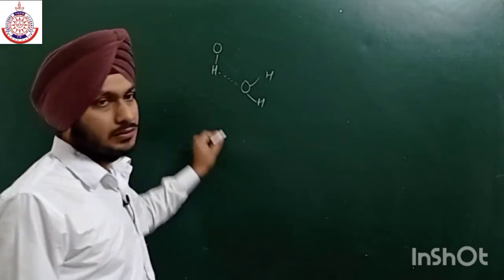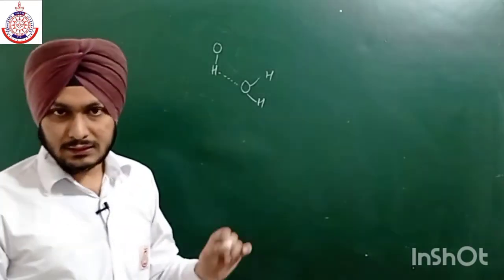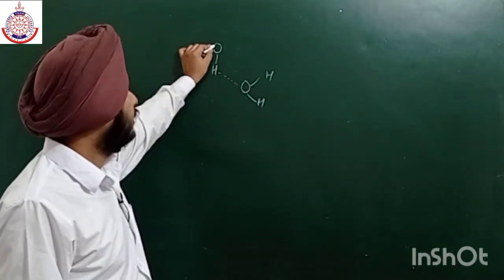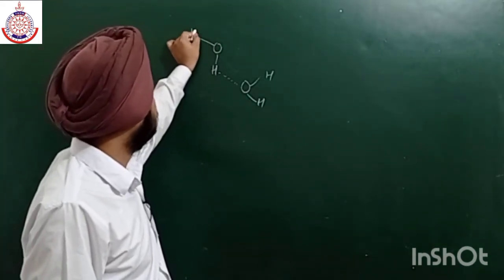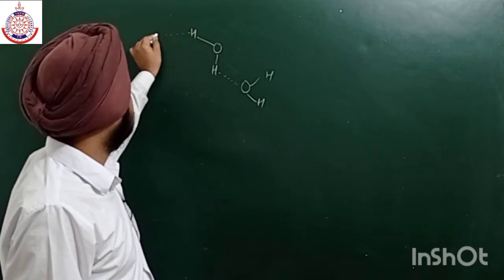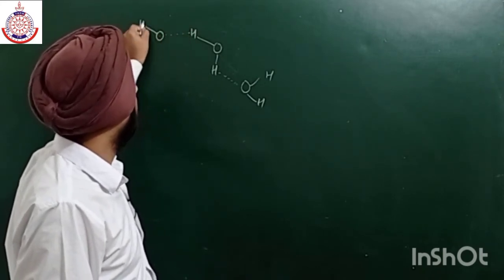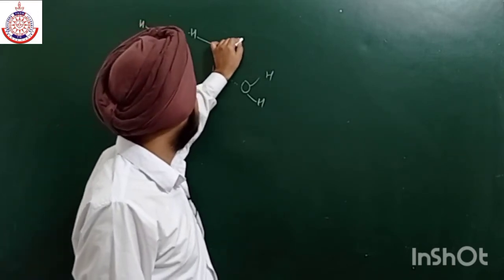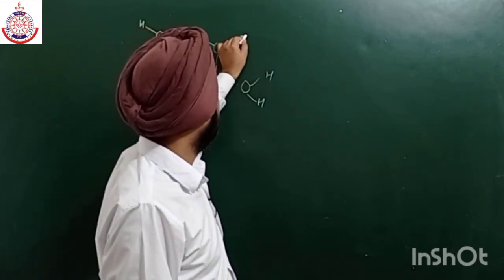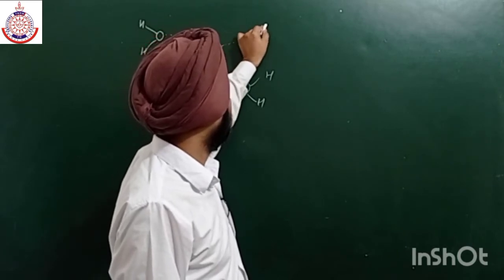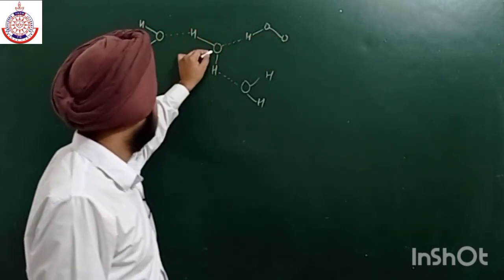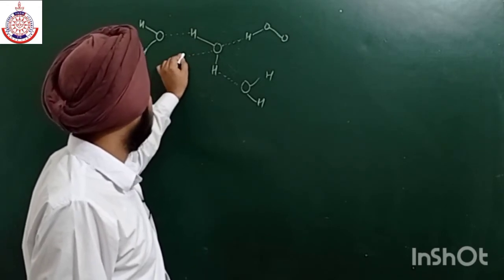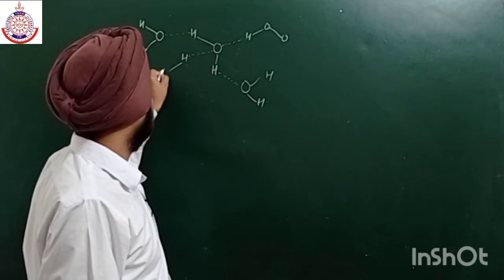There is some other oxygen also there, so this oxygen can also form hydrogen bonds. There are two hydrogen atoms, and each can easily form a hydrogen bond with some other molecule. Similarly, this oxygen can form two more because there are two lone pairs available.